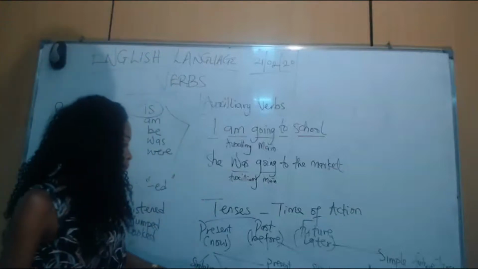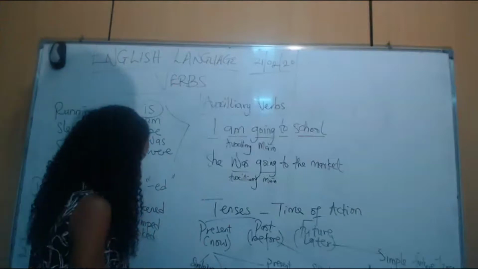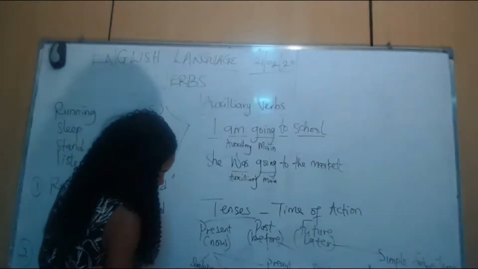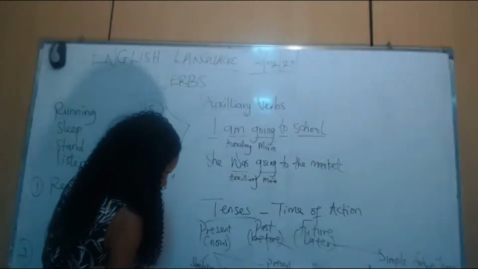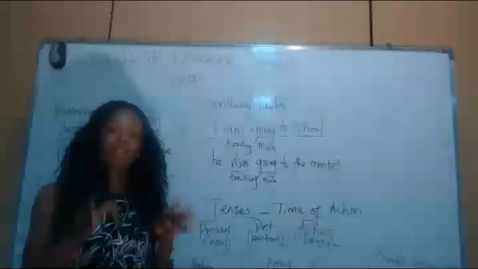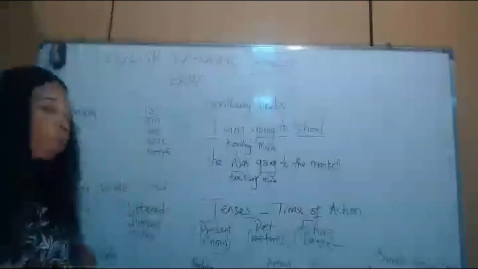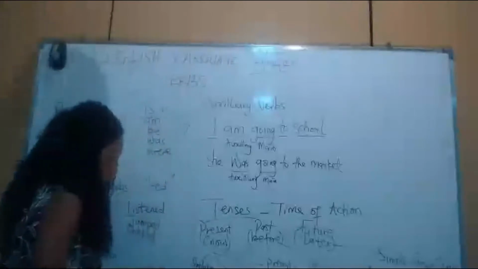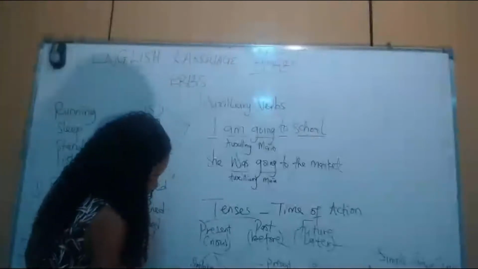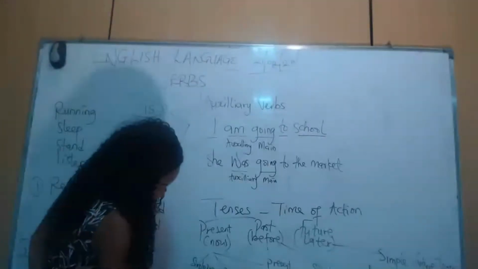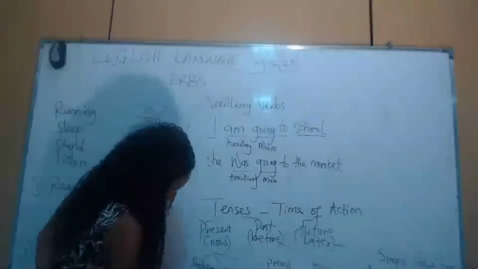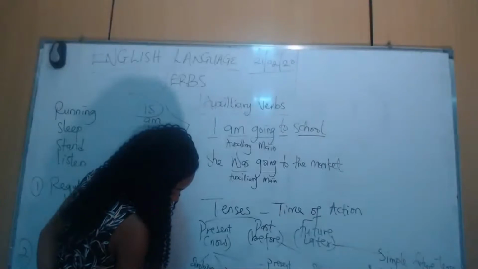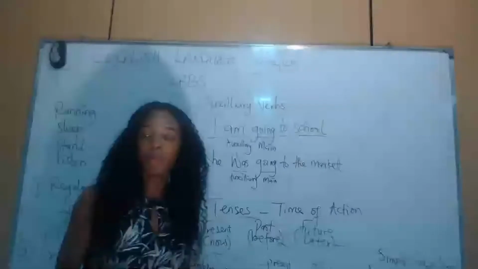The present continuous. The perfect tense is not ongoing. It happened now, but it is completed. For example, I did the action.